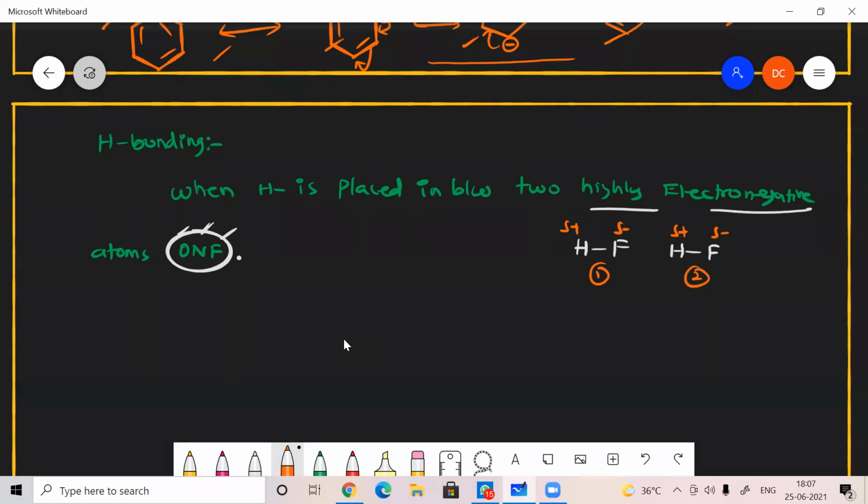Between these two molecules, the force of attraction exists because of hydrogen bonding, because this hydrogen is placed in between two highly electronegative atoms, such as oxygen, nitrogen, fluorine. If one hydrogen is present in between any of these three atoms, then it forms hydrogen bonding.